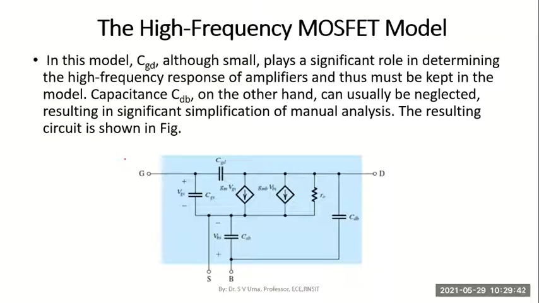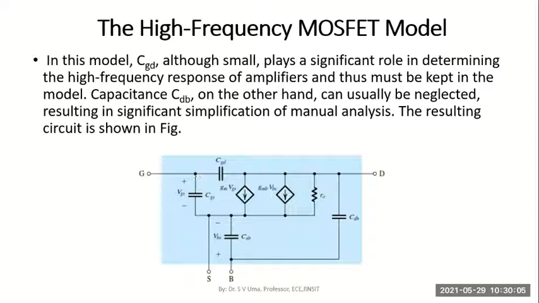Whatever model we had before is applicable only at low and middle frequencies, but not at high frequencies. Please remember that. And in high frequencies, we saw so many additional capacitors coming into effect. So based on that, let's draw the exact high frequency model.